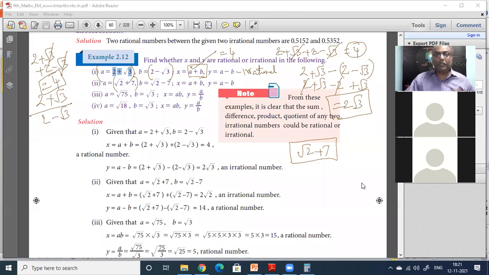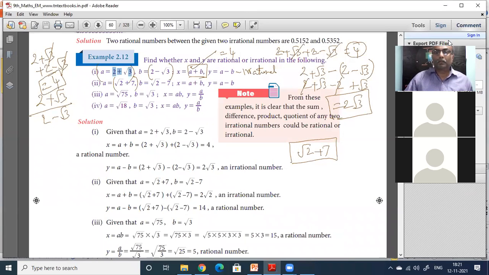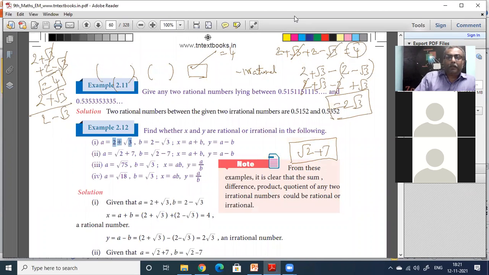Are you able to hear me? Yes, uncle. Irrational, uncle. It is irrational. Yeah, you should tell immediately. Any number of the form A plus root of B or A by root of B or anything.